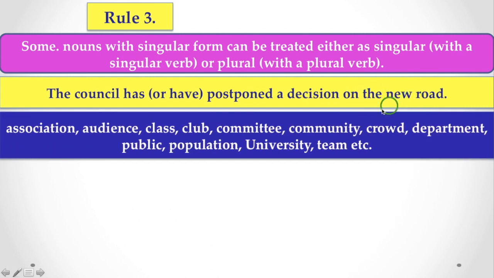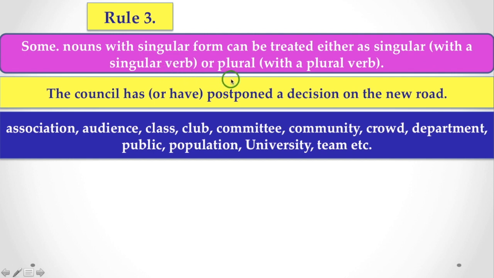Similarly, these same kind of nouns are association, audience, class, club, committee, community, crowd, department, public, population, university, team. All these nouns can be treated both as singular and plural. When they are used as a singular unit, you have to use a singular verb with it.